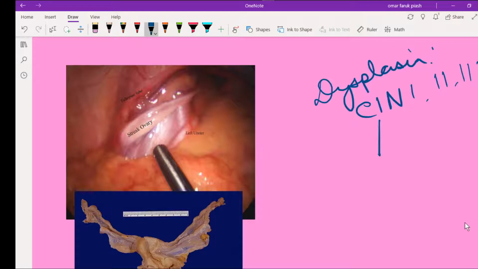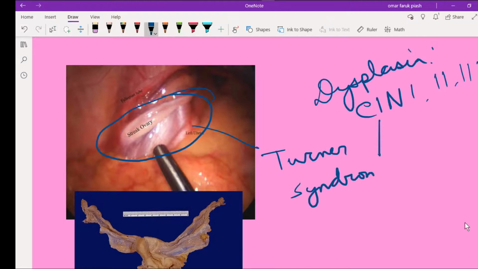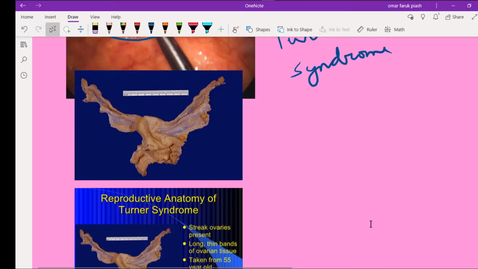And now, what is aplasia? Aplasia is a failure of cell production during embryogenesis, like unilateral renal agenesis. And hypoplasia, the classical example, is streak ovary, usually seen in Turner syndrome. This is a picture of streak ovaries. This is another picture of streak ovaries. That means decrease in cell production during embryogenesis, resulting in a relatively small organ. And that's all about growth adaptation.